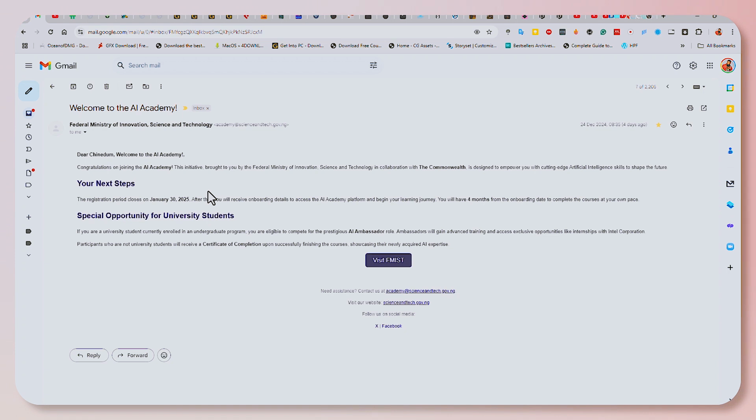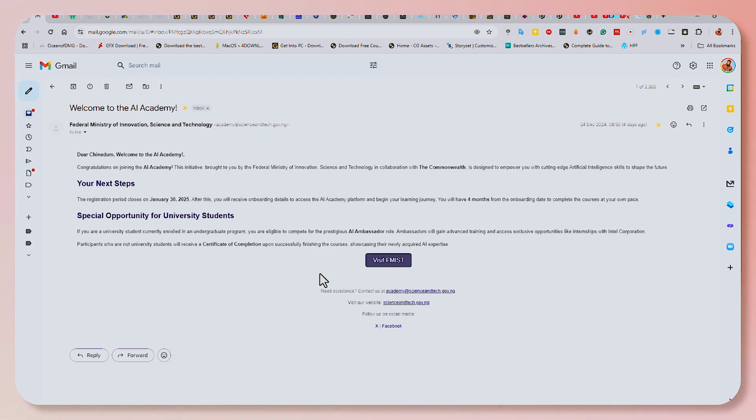What you should understand here is that there is a deadline for application. The deadline is going to close on January 30th, 2025. So whatever you are doing, make sure you apply before that time. After that, they are going to send you an email, and then you get to onboard. Once you go on the website, you are going to see where you have to input your name and your NIN, and then you apply.